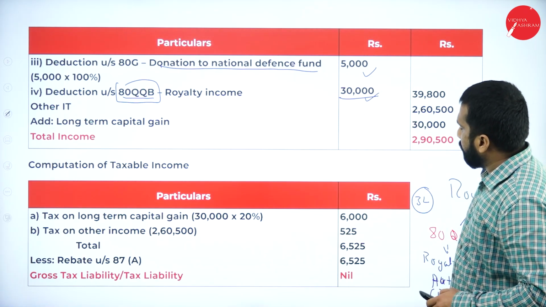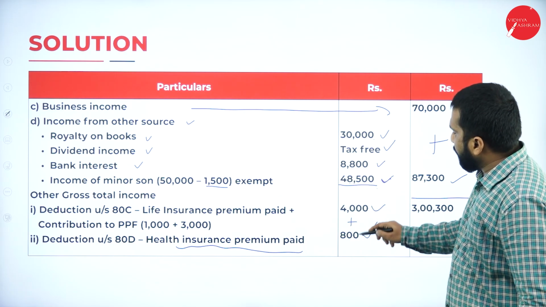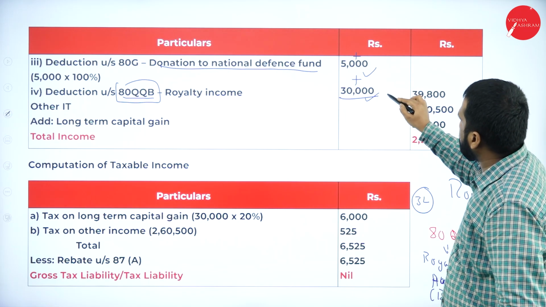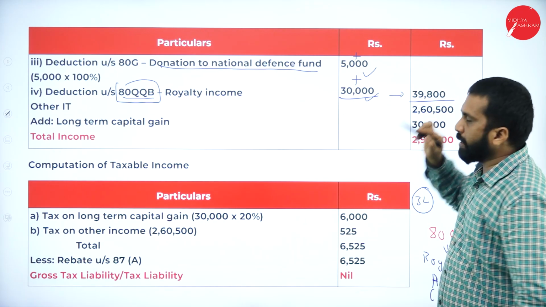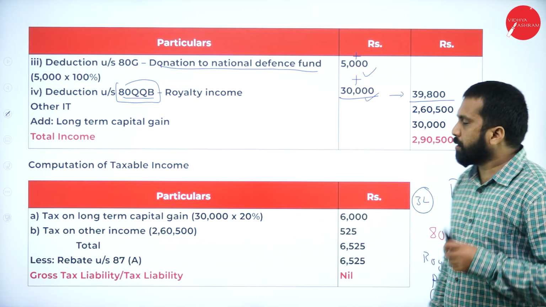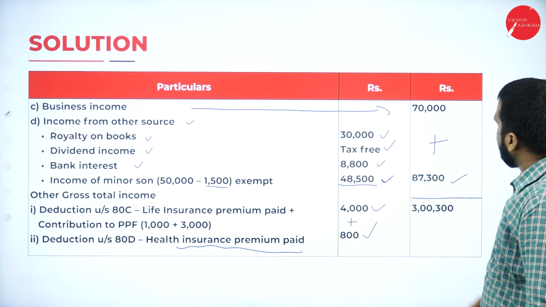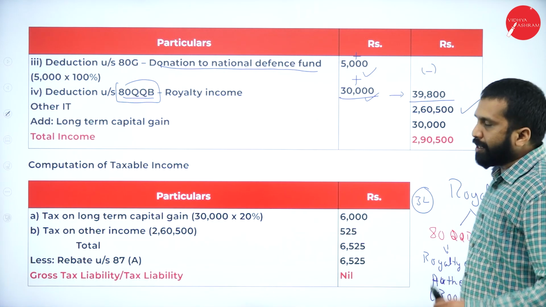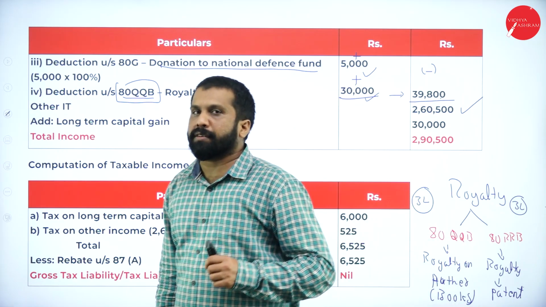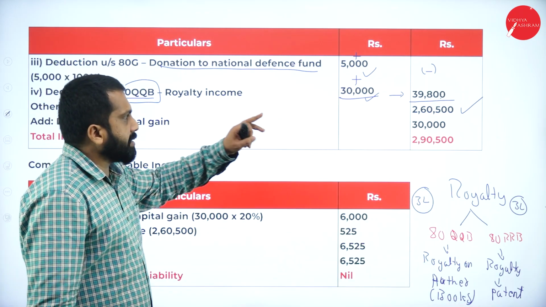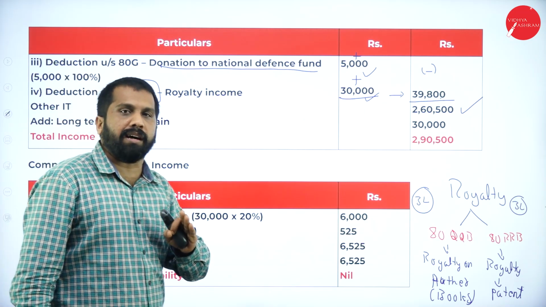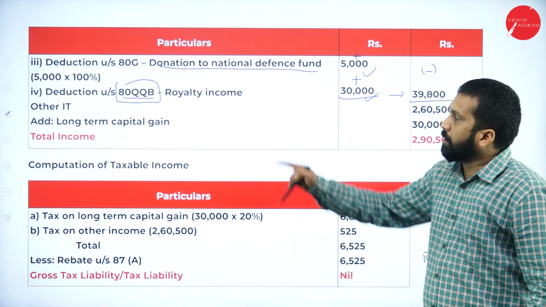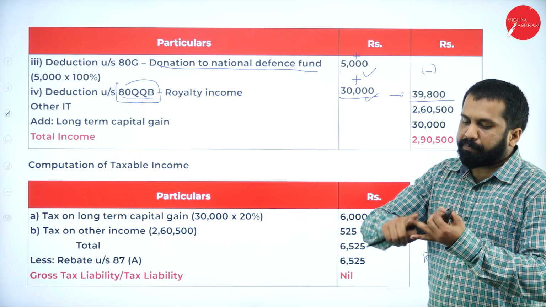Now, 4,000 plus 800 plus 5,000 plus 30,000, you will get 39,800. Hope you are clear. Good. Now, 3,00,000 minus 39,800, you will get 2,60,500. How much you will get? 2,60,500 is your answer.